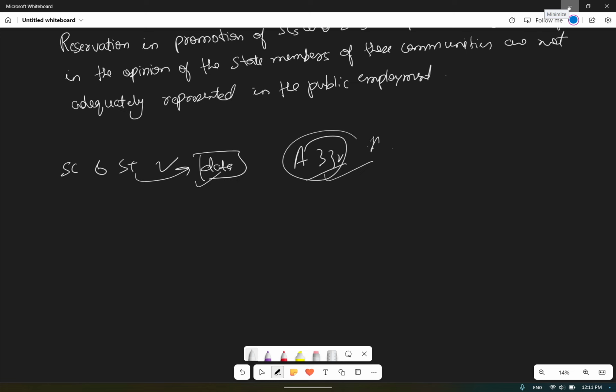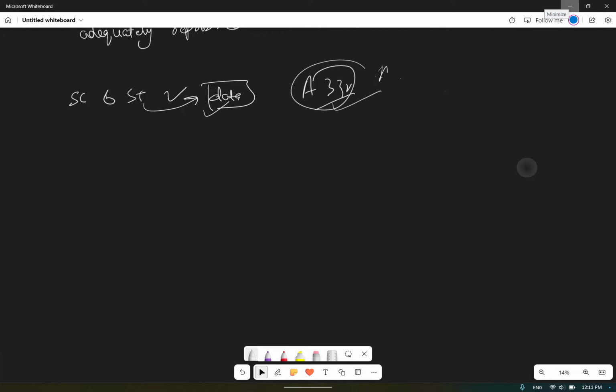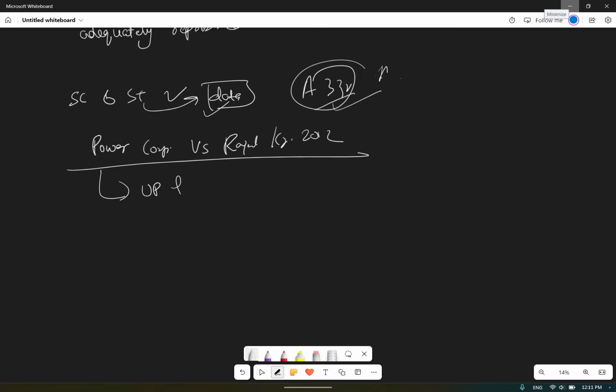So in UP State Power Corporation versus Rajesh Kumar, the 2012 case, the UP government failed to provide quantifiable data.